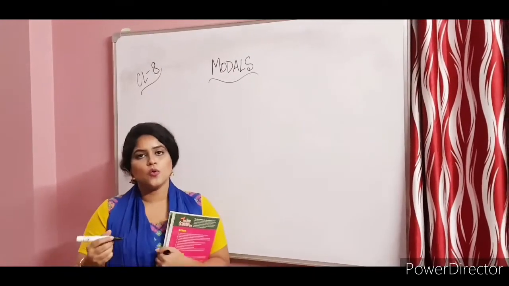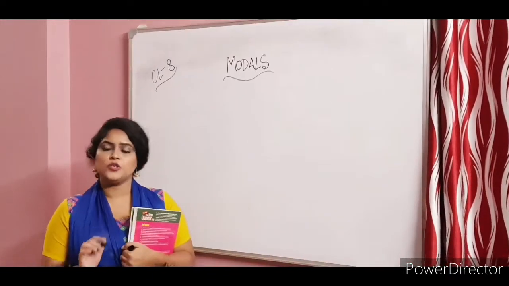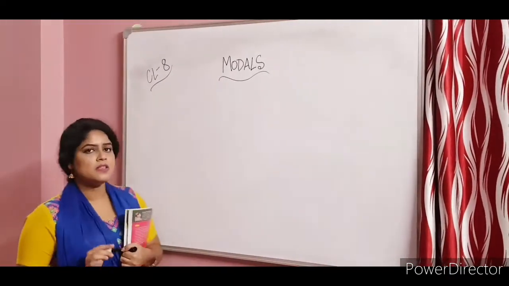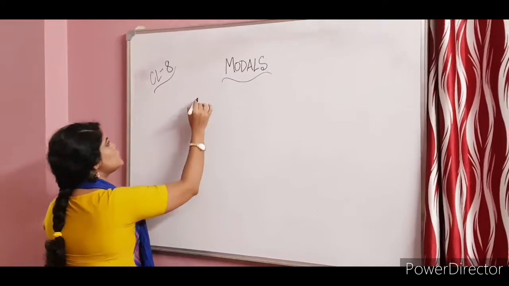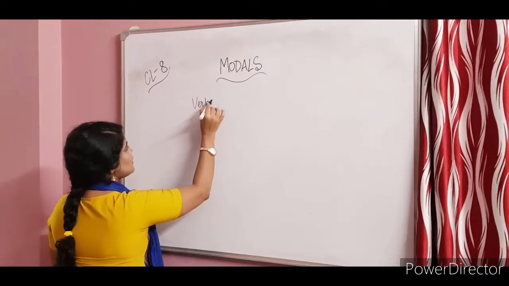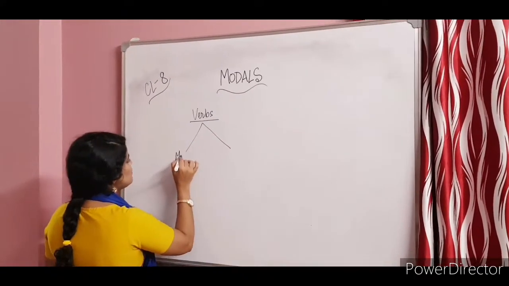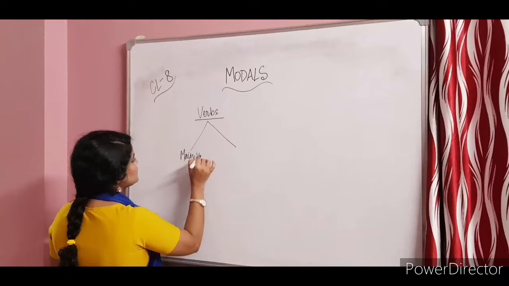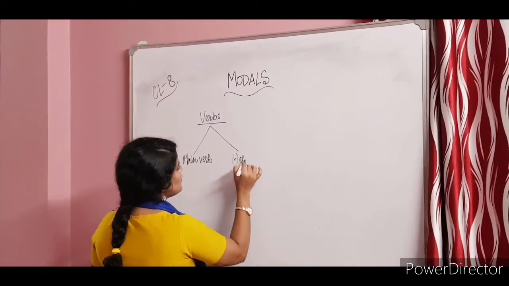Okay, so I had already told you in your previous classes, and you already know, not only me, the teachers have also told you, that there are two kinds of verbs. One which is the main verb, and another which is the helping verb.